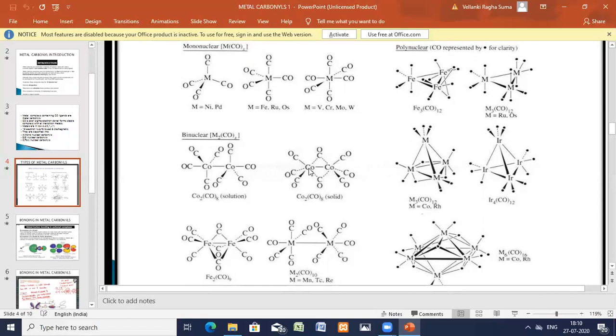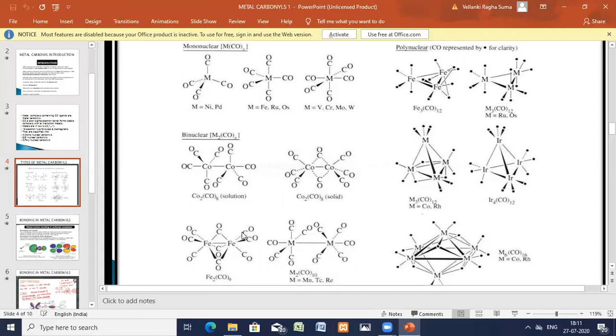So cobalt central metal atom is attached to cobalt, another central metal atom, and both of them are having a bridged ligand, carbon monoxide. Here also cobalt is attached to the bridged carbon monoxide ligand, and 3 carbon monoxides on the right side and the left side. So Co2(CO)8.